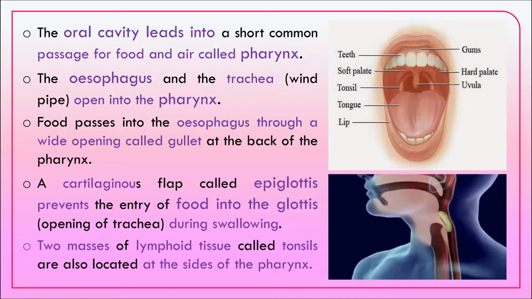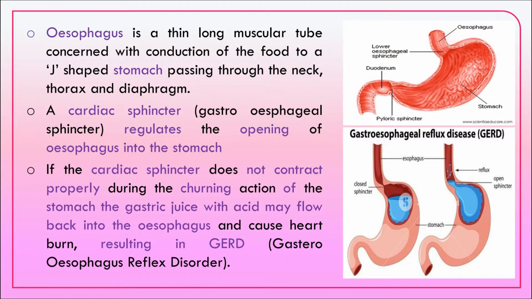Two masses of lymphoid tissue called tonsils are located at the sides of the pharynx. Esophagus is a long, thin, muscular tube-like structure. It conducts the food from the pharynx to the J-shaped stomach. Cardiac sphincter regulates the opening of the esophagus into the stomach.